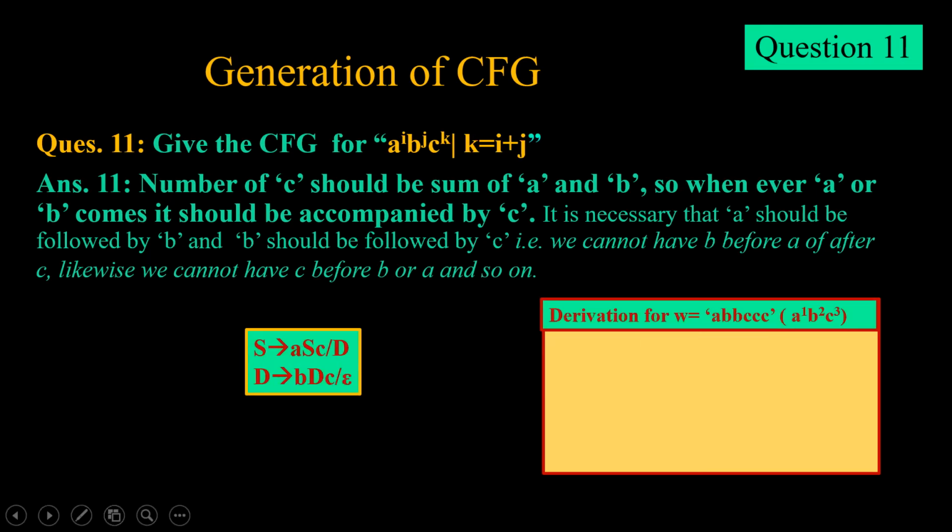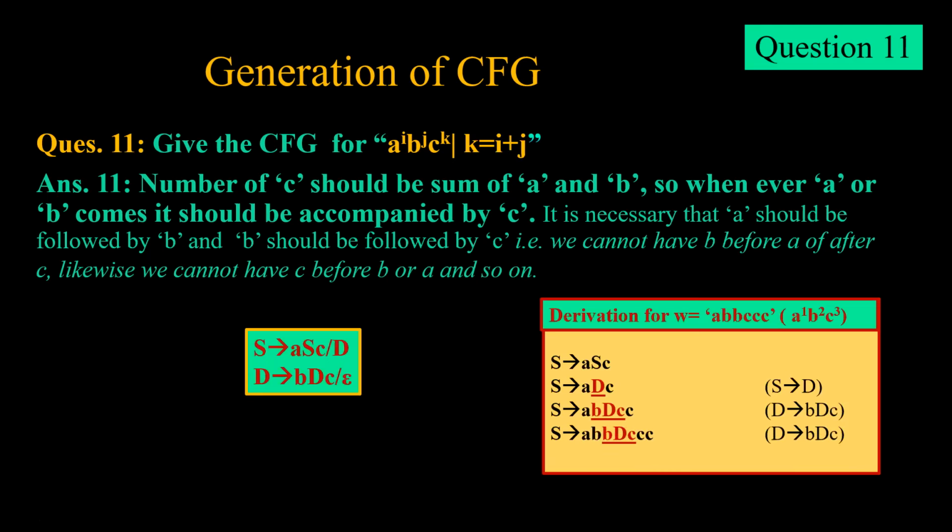If we try to derive this for a1, b2, c3, we start off with S tends to aSc and then replace this S with D, and now we have bDc. Again, second loop of bDc, and ultimately when we put D tends to epsilon, we get abbccc. That means number of c is the sum of number of a and number of b.